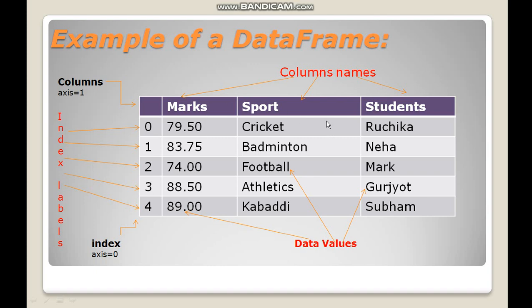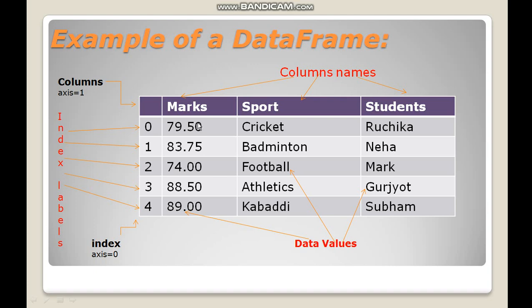So it is just an example of a data frame. It's a structure of a data frame. As you can see here, this is the index axis 0 and this is axis 1. So axis 0 means it is the index level and axis 1 means the columns. So these are the column names. Axis 1 is termed as columns and axis 0 is termed as the index. Okay, so these are the index values, these are the values of the columns. And here you can see these are the data values.